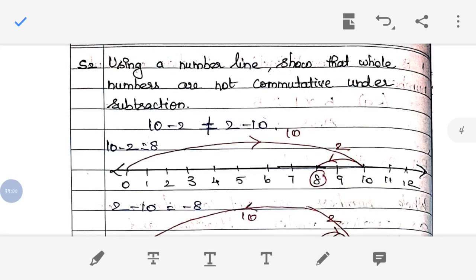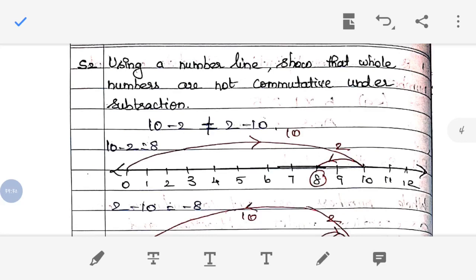Okay. Using a number line or verify like that means if they didn't give any example, you have to take one by your own choice. So here I have taken 10 minus 2 as an example. And if it is a commutative property, that changing the order is called commutative property, right? So I have written here 10 minus 2 and 2 minus 10. And we know that subtraction is not commutative. That only they have given in the question also. That's why I have given the not equal symbol. Okay. So let's check left hand side and right hand side.